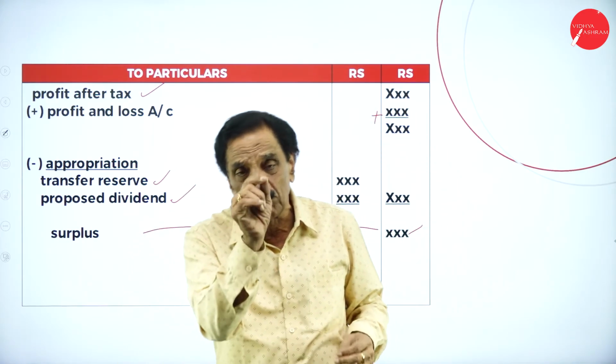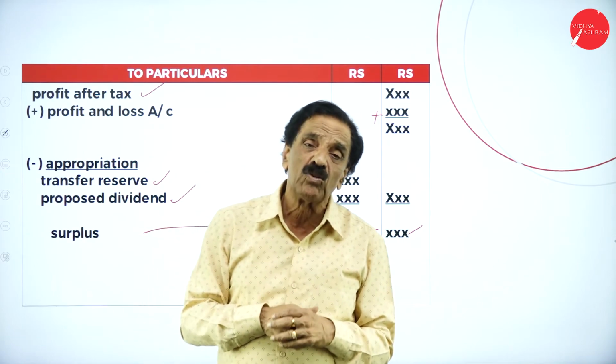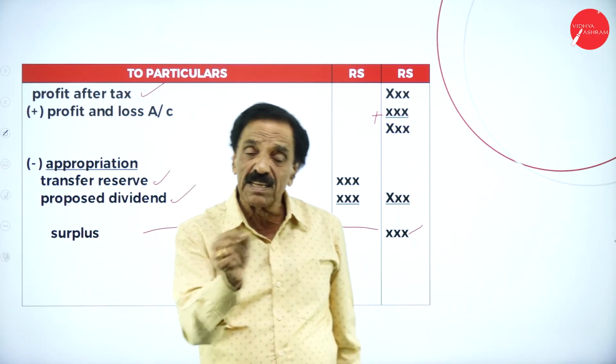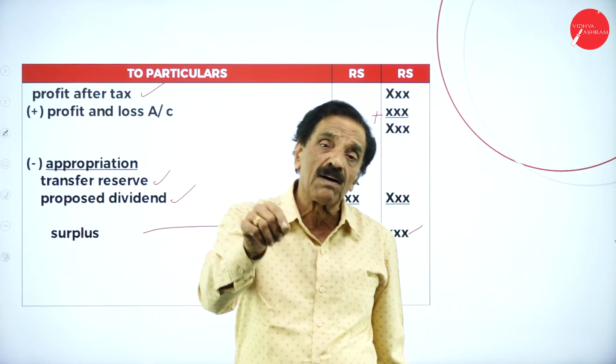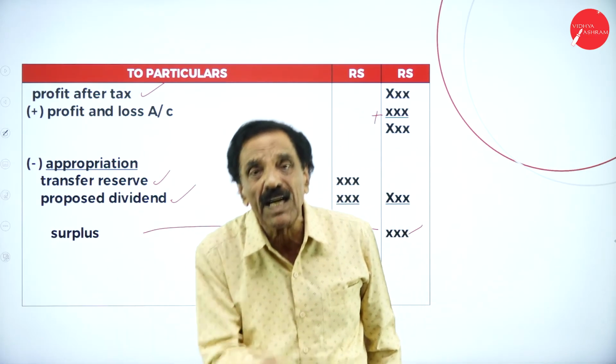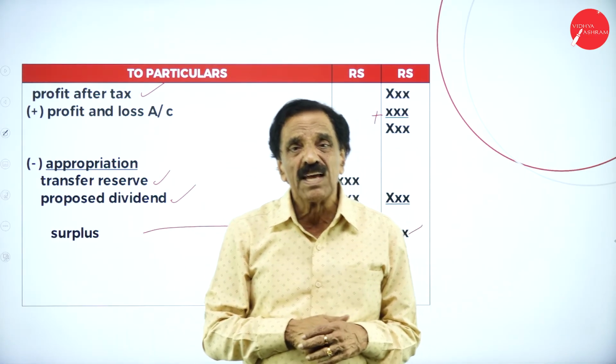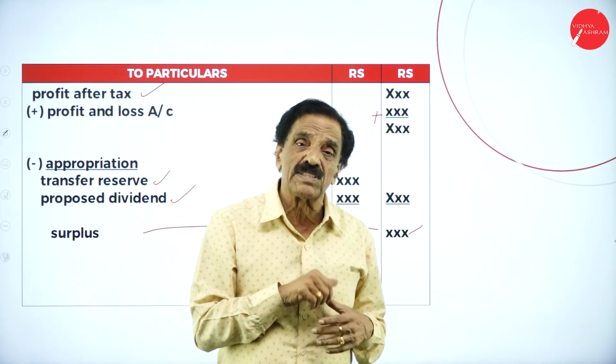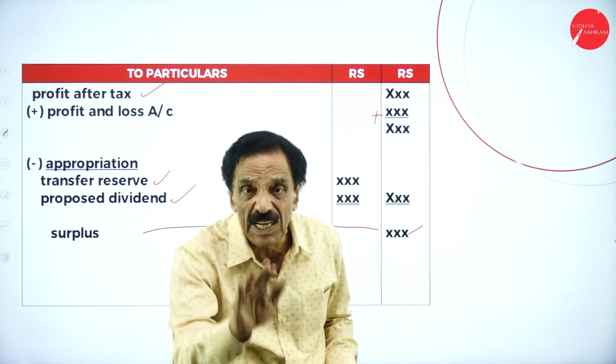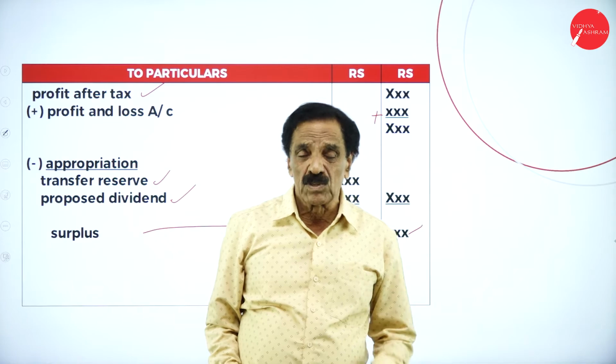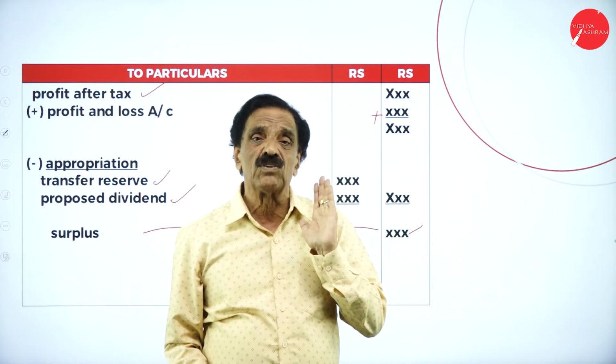Whatever the difference comes, that is profit before taxation. Out of that, if there is any tax, the tax should be deducted. That is profit after taxation. Add back profit of the last year. Then out of that, if any transfer to reserve, any proposed dividend, that should be deducted. That is called surplus. Once you get the surplus, go for the schedules of the balance sheet.